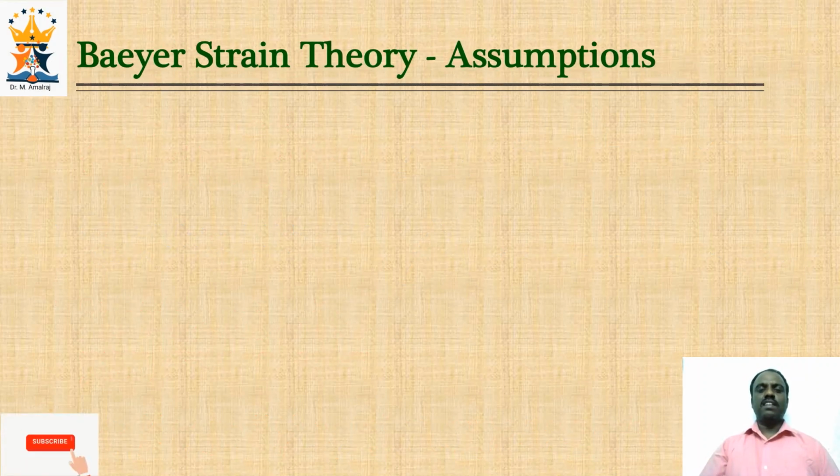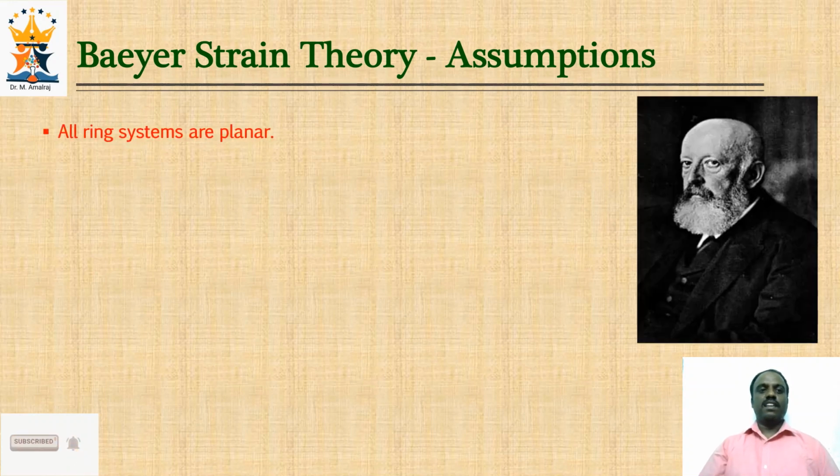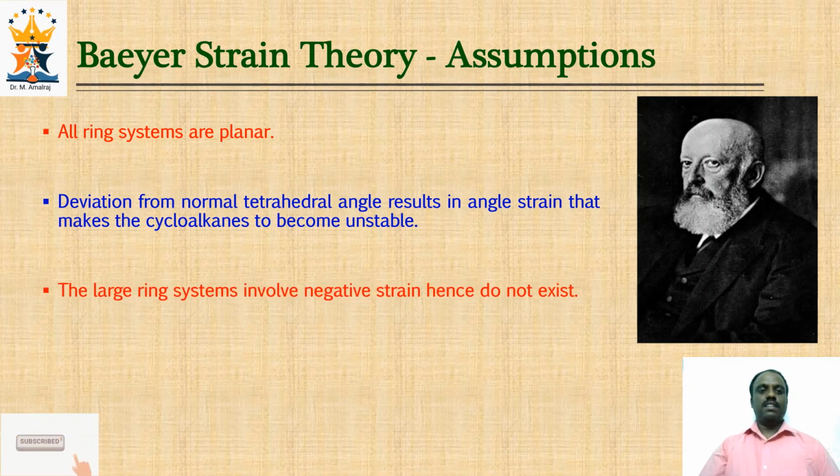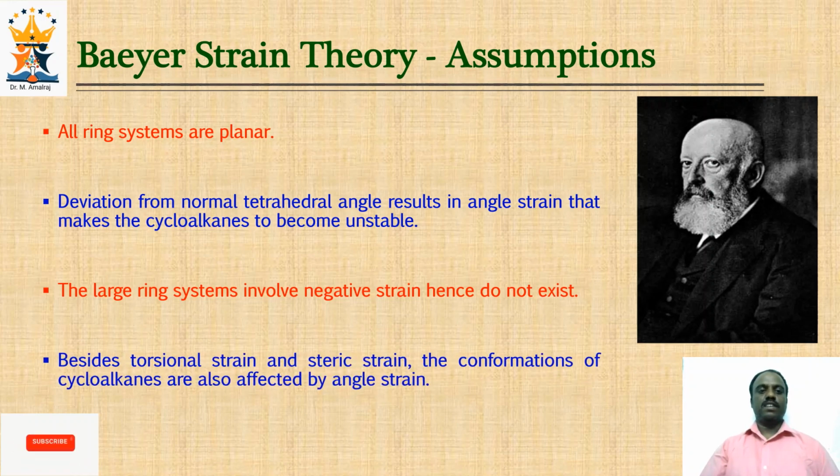Baeyer proposed the angle strain theory based on the following assumptions. He considered all the ring systems, that is, cycloalkanes, to be planar. Deviation from the tetrahedral angle results in angle strain that makes cycloalkanes unstable. The large ring systems involve negative strain and hence they do not exist. Besides torsional and steric strains, the conformations of cycloalkanes are also affected by angle strains.